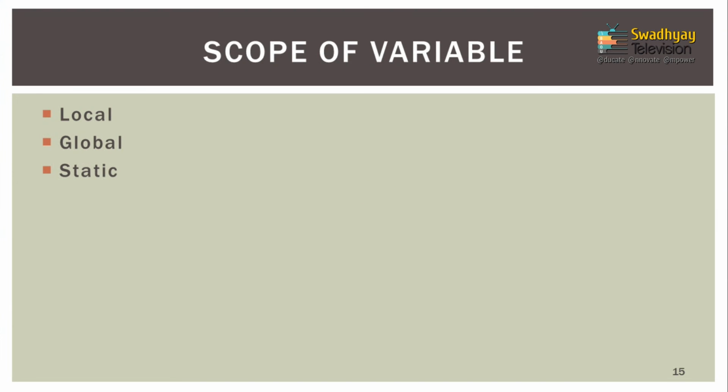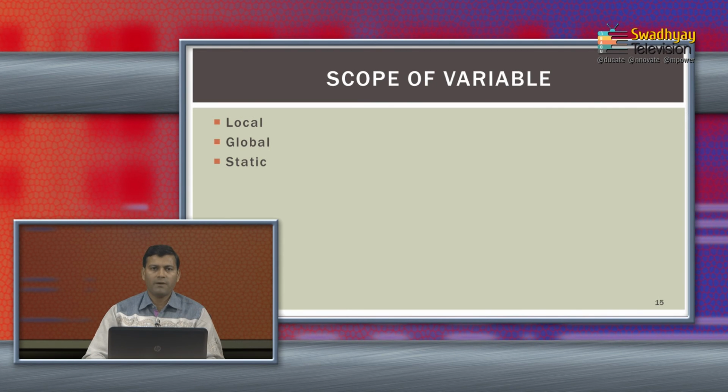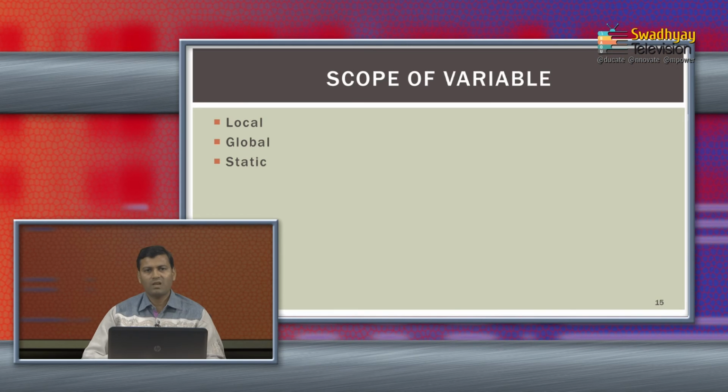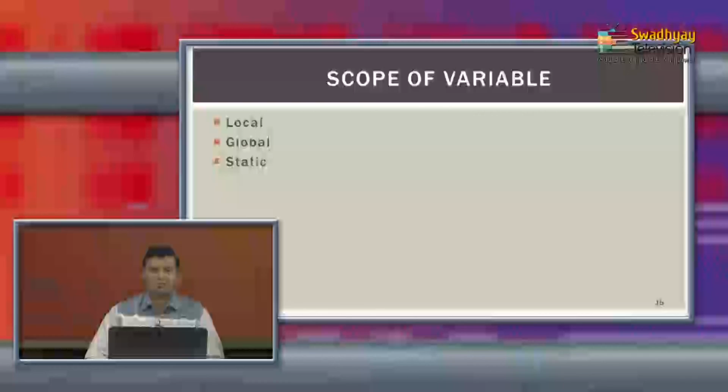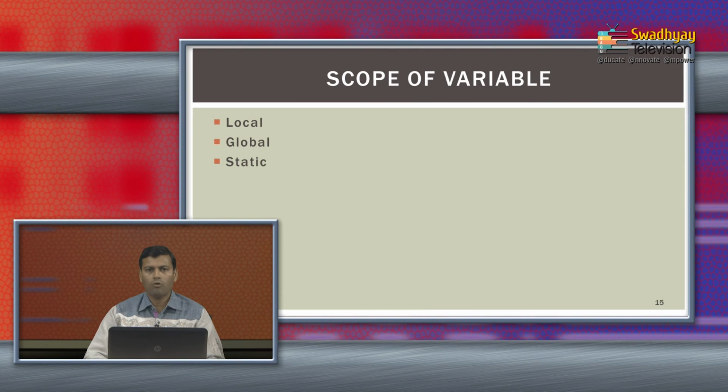Now, variable scope. As I say, scope defines where you can access that particular code or function. In a PHP function, a variable scope can be defined in three categories: either it can be local, global or static. Static is again one type of local. So, in PHP functions a variable has only a single scope, it can be either local or global. Let me give you one example for this.